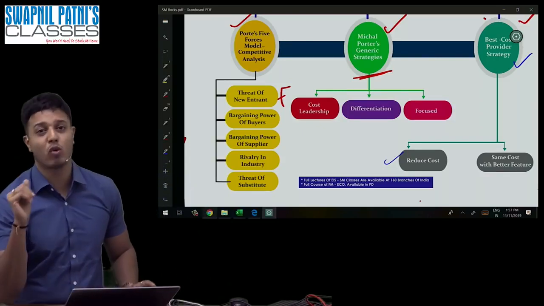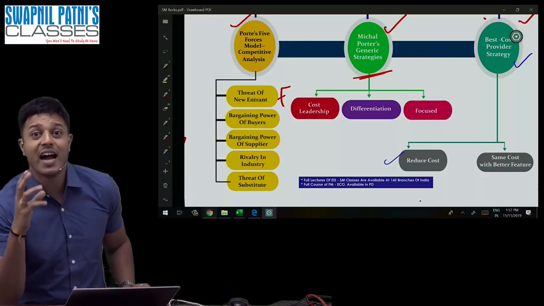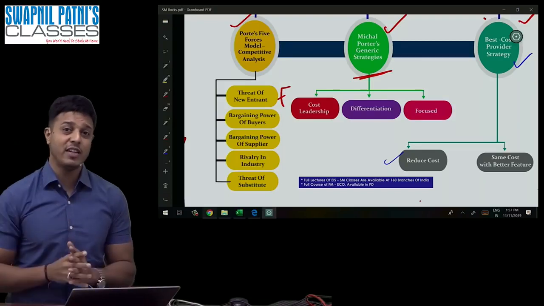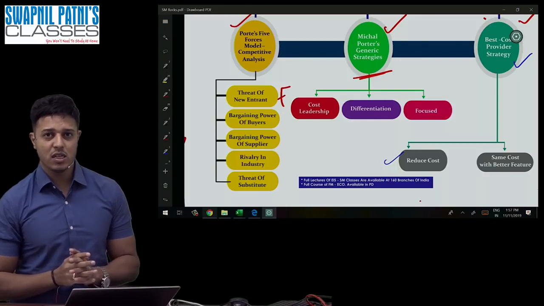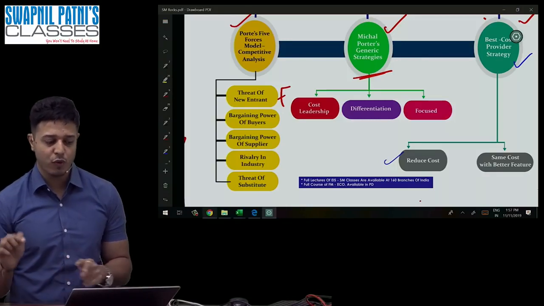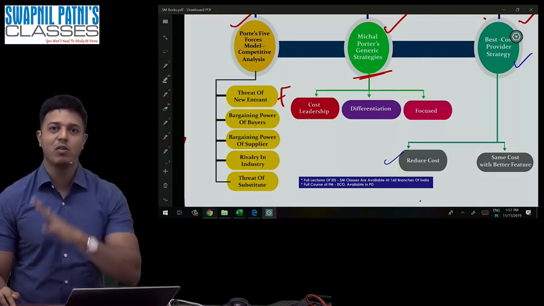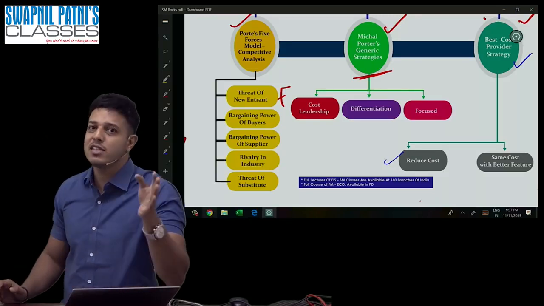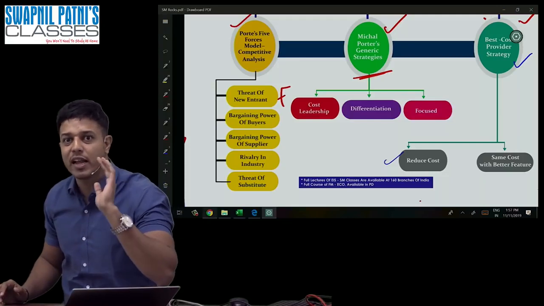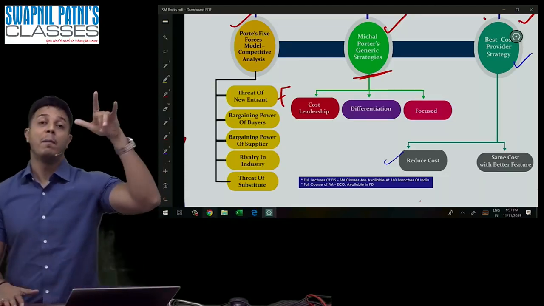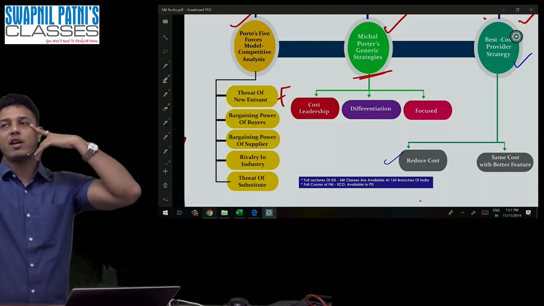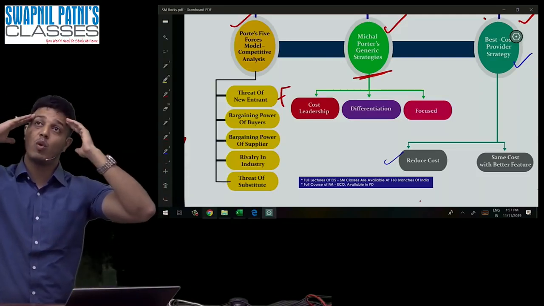Because it is not like petrol, it is not like IRCTC. If you take IRCTC as an example, from IRCTC's point of view, the buyer's bargaining power is zero. It is a positive for it, because the buyer does not have any choice to select this or that. There's only one IRCTC in India. I hope you understand this. But as long as airline is concerned, if I'm the buyer, I have 10, 15 different airlines. I can choose anything I want.